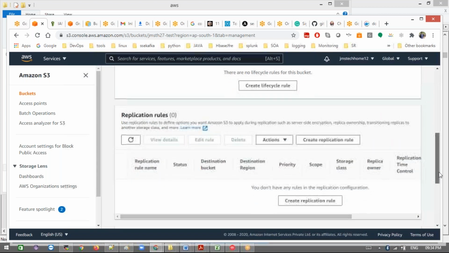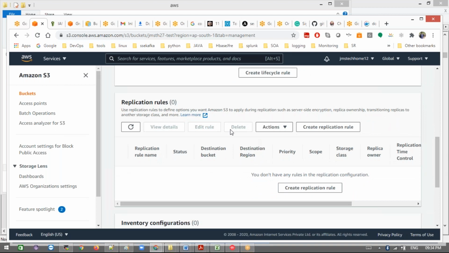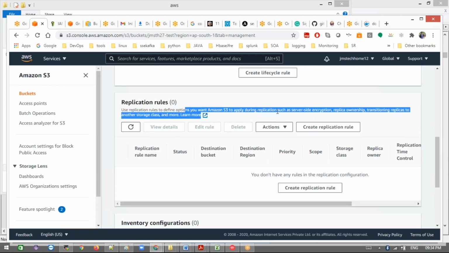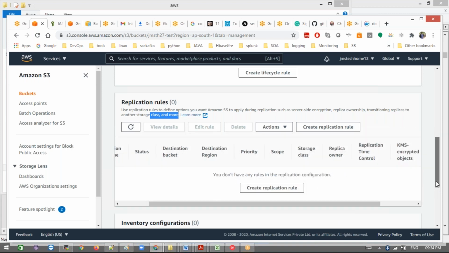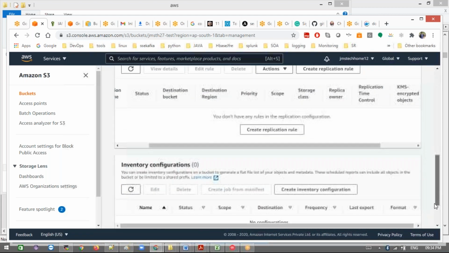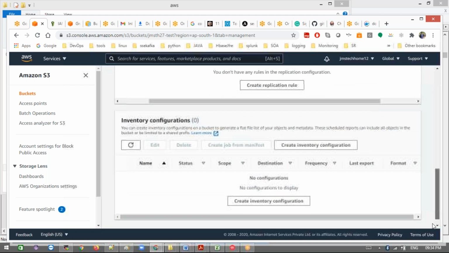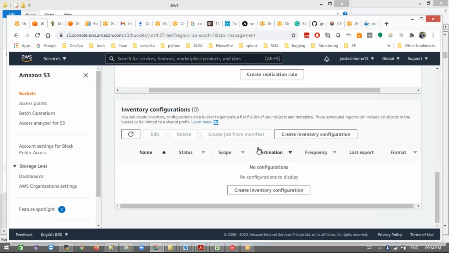Replication rules here: these are the options for replication in S3, such as server-side encryption, replica ownership, or transferring the replicas to other storage classes. These are also a kind of replication rules, where we move from one storage class to another storage class. Inventory configuration: this is the inventory configuration I used for a recent requirement I had.